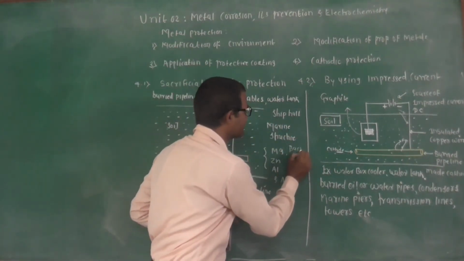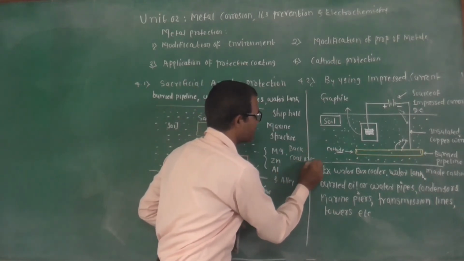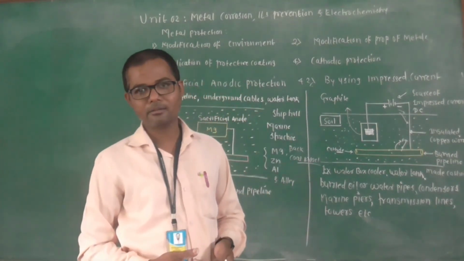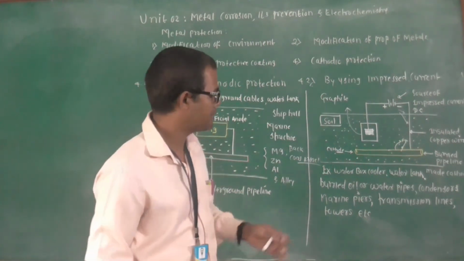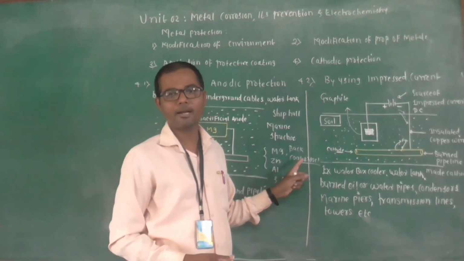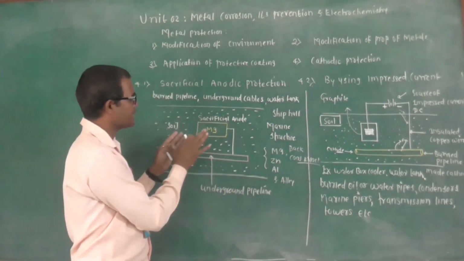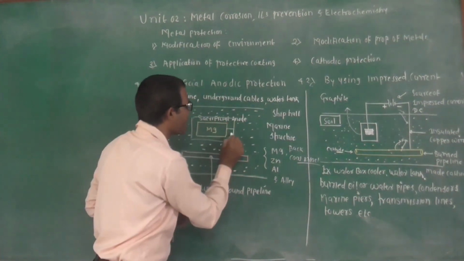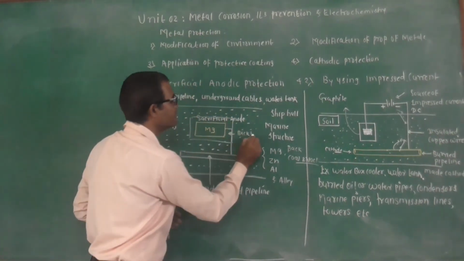Backfill is a combination of, for example, coal and NaCl, so as to increase the conductivity of the soil. For that purpose the anodes are placed in a backfill of coal and sodium chloride. Similarly, in sacrificial anodic protection, the magnesium is also packed in a backfill so as to increase the electrical conductivity.